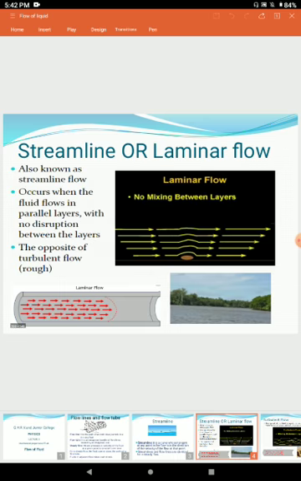There are two types of flow which we have to study, streamline flow and turbulent flow. In streamline flow, also called as laminar flow, all the layers move parallel to each other, and velocity of each layer at any point is constant. These layers are moving parallel, means there is no mixing of layers of fluid, and all layers are moving in the same direction. Opposite to that, the flow is turbulent. Example of streamline flow is steady flow of a river water.